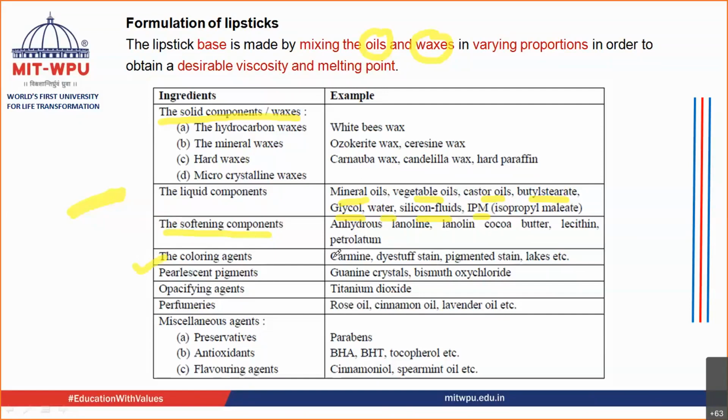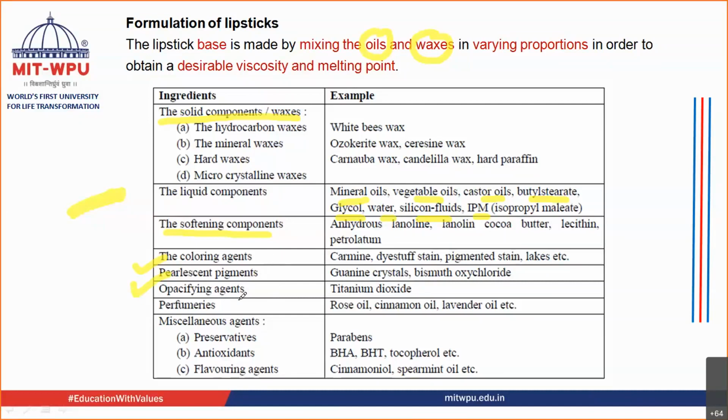For example, carmine. Dye stuff stains can be used. Pigmented stains can be used. Lakes can be used. Then you can have pearls and pigments. Pearls and pigments give that shiny thing to your lipstick. When you apply it, you get that pearl-like appearance on your lips. That is because of the pearls and pigments. For example, guanine crystals and bismuth oxychloride can be used to get the pearl-like appearance.